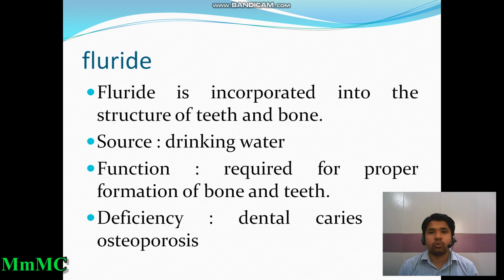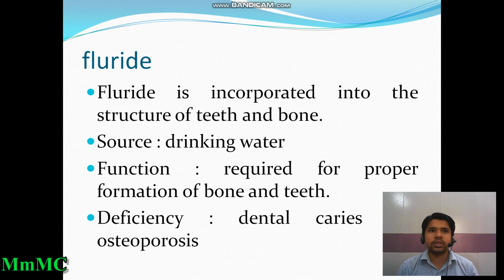Now we discuss fluoride. Fluoride is incorporated into the structure of teeth and bone. Its source is mainly drinking water. All of you, when you drink bottled water, see that the concentration of fluoride is written. So the main source is drinking water. Its function is that it is required for proper formation of bone and teeth, and its deficiency causes dental caries and osteoporosis.